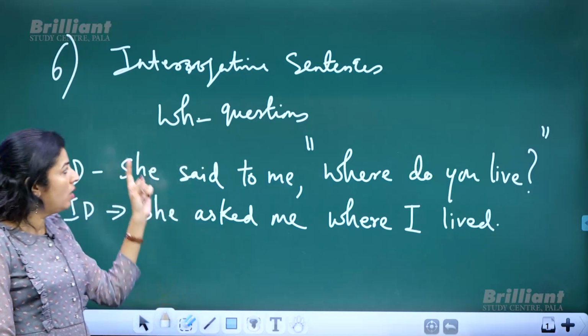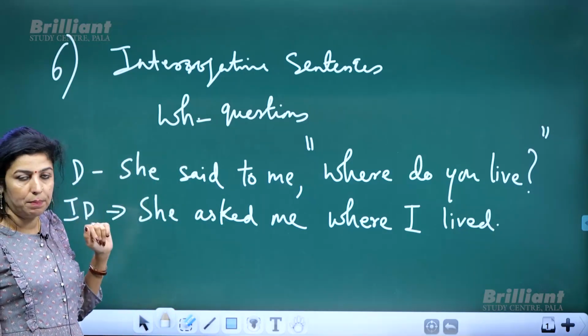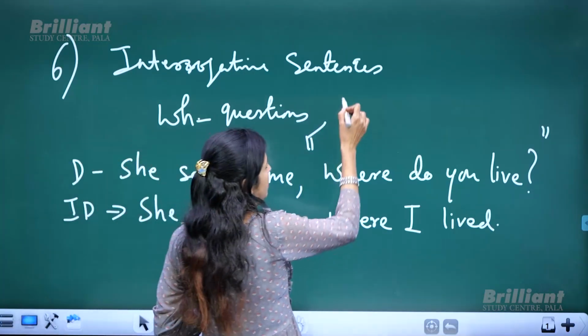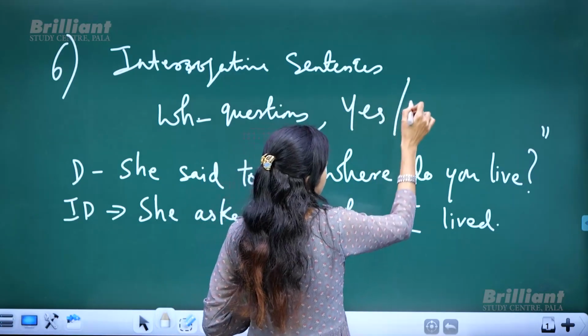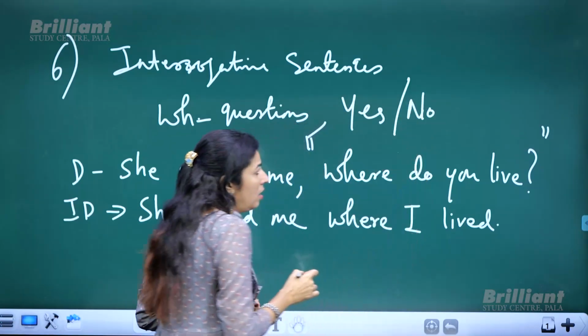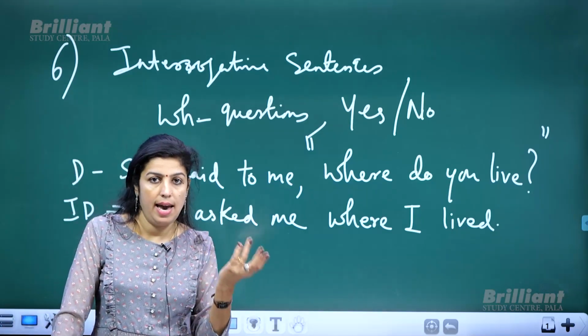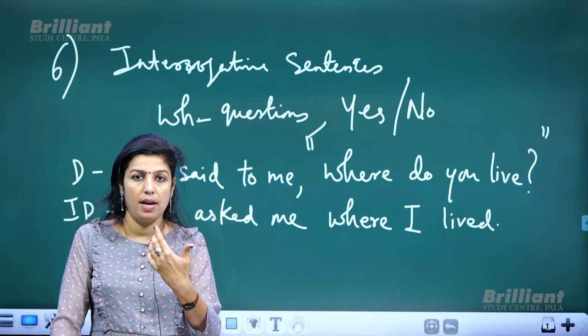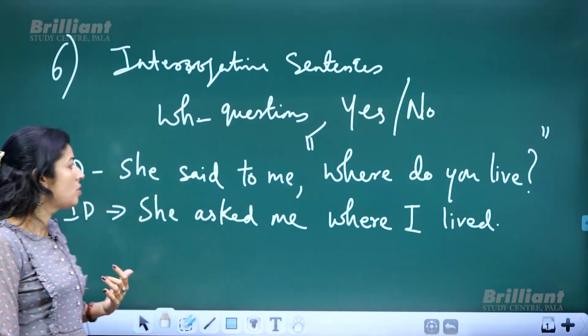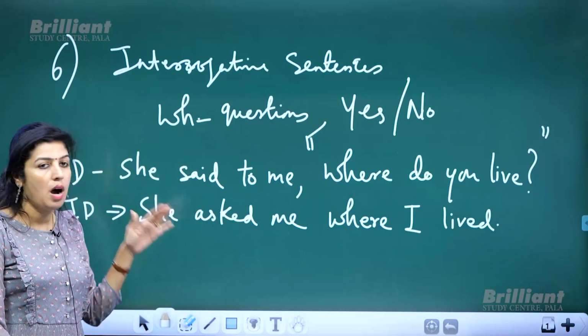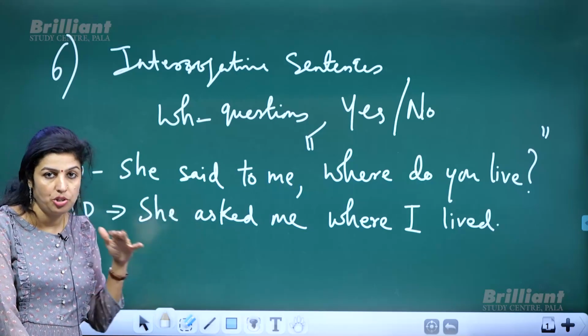Now, WH questions, one type. Then another type of question is yes or no question, or the questions which start with auxiliary verbs. Can, will, may, might, etc. So, for such questions, how will you change into indirect speech?